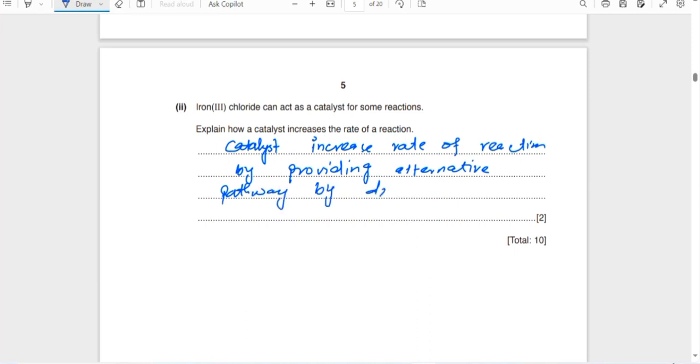By decreasing activation energy. When activation energy is decreased, more molecules from the reactants will be able to convert into products.